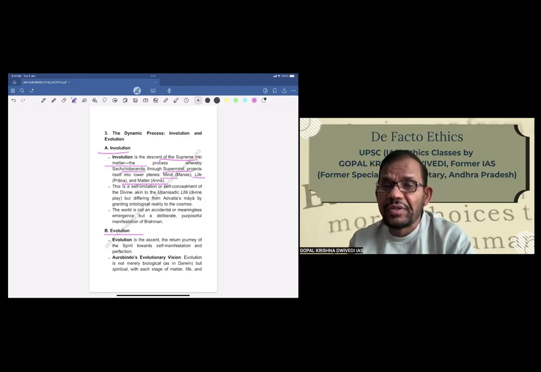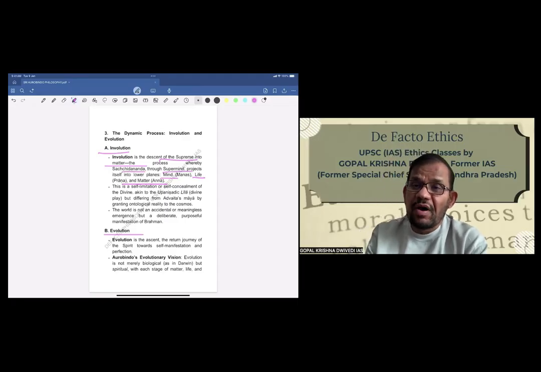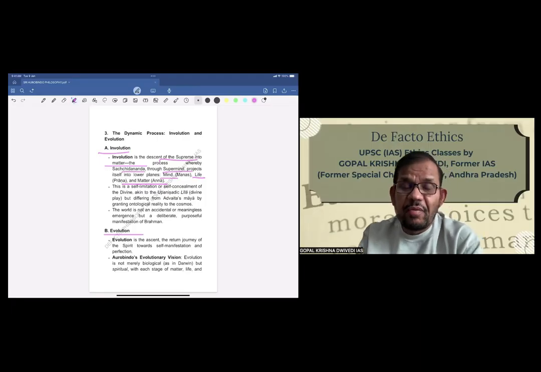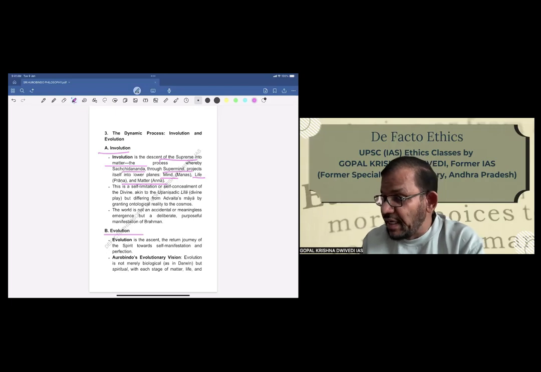That is how creation takes place, according to Sri Aurobindo. So he brought involution to explain creation from Brahman to matter, life, and mind. This is a self-limitation or self-concealment of the divine, akin to the Upanishadic Leela.